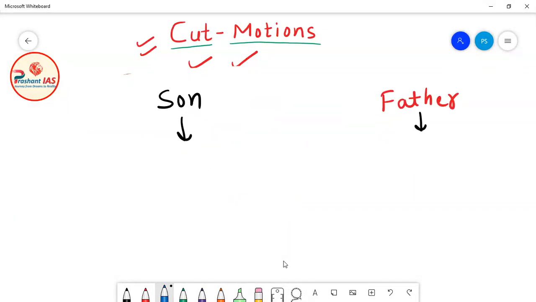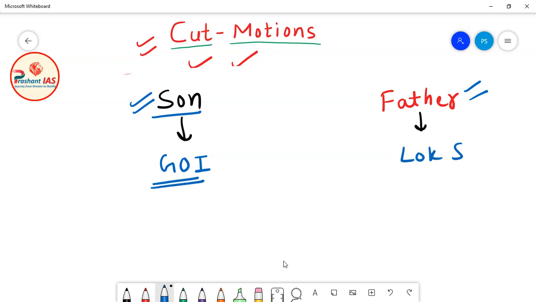So friends, in our example, Golu was the son and he is the father of Golu. Okay, so now we will compare the son with the government of India. So let's suppose the government of India is the son and Lok Sabha is the father. Now friends, do you remember that I told you in the previous classes that the government of India withdraws money from the Consolidated Fund of India for its expenditures, but the government of India cannot withdraw a single penny from the Consolidated Fund of India without the permission of Parliament.